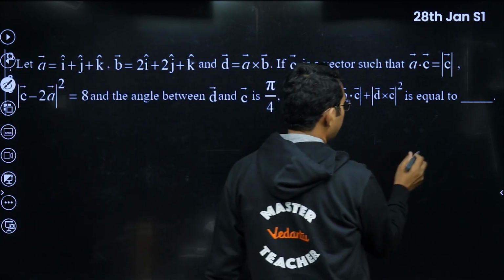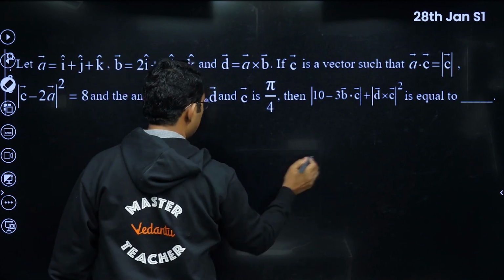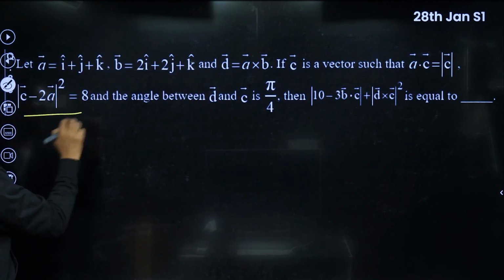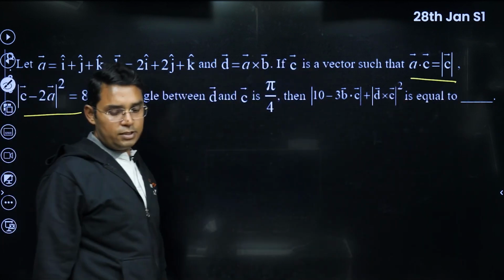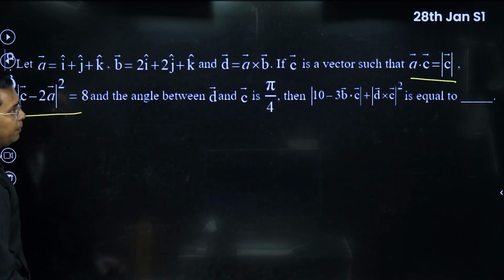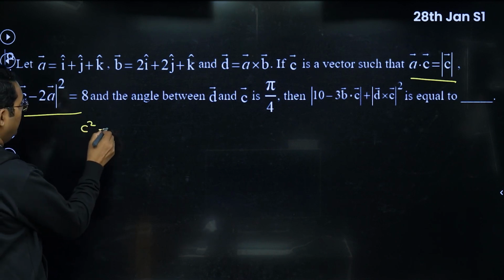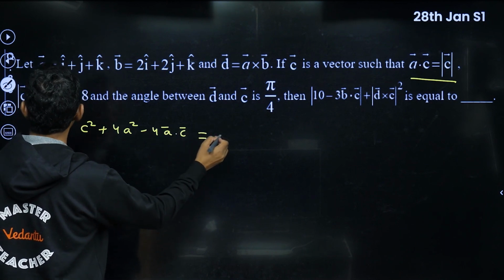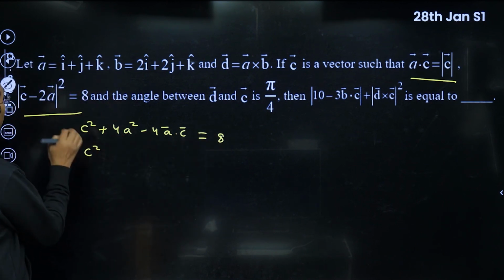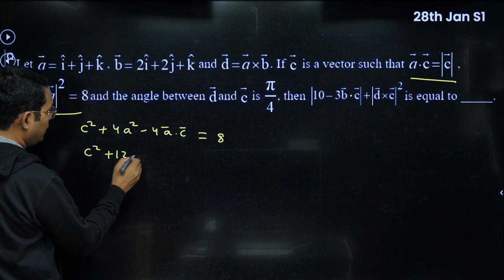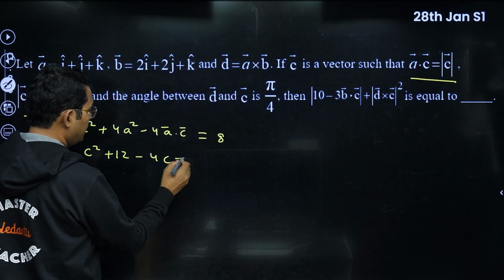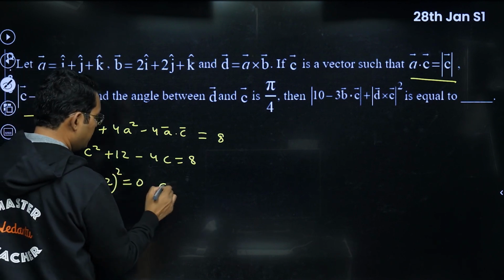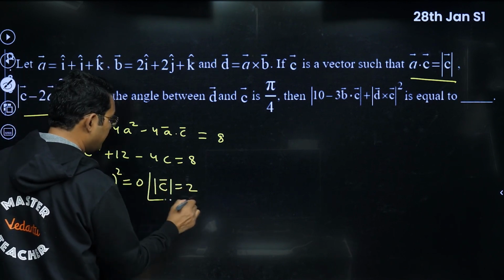Now in this question, I will first solve for this thing, and that A dot C is equal to C. I think I have seen such a question before, maybe in some JEE Advanced paper. If you square it, you will get C square plus 4A square minus 4A dot C is equal to 8, is what we are given. A square is actually 3, so it becomes 12 minus 4A dot C, which is 4C, is equal to 8. Now you can see it becomes C minus 2 whole square is equal to 0, which means the mod of C has to be equal to 2. So that is one thing that we have obtained.